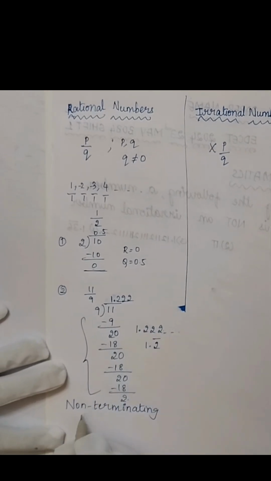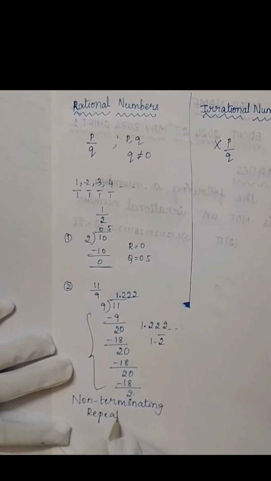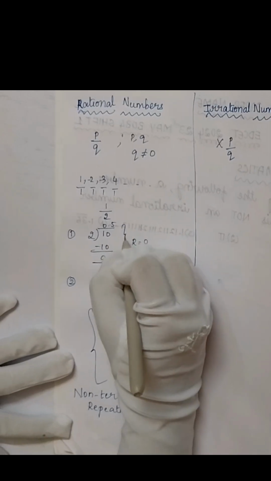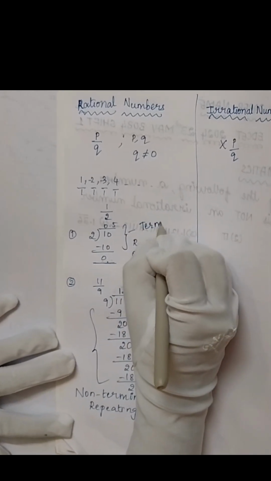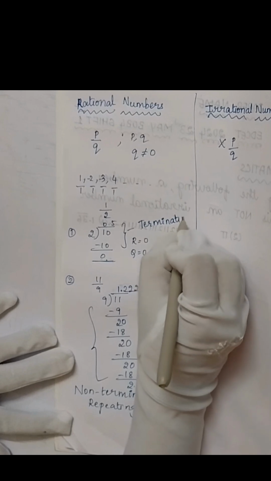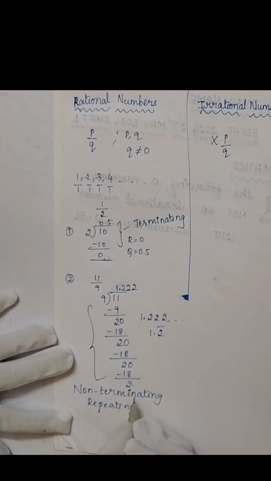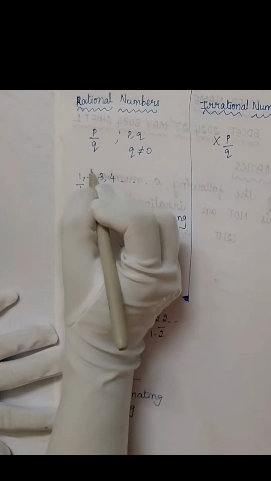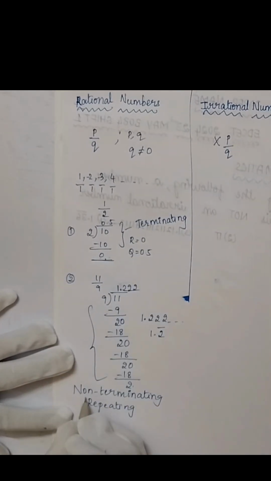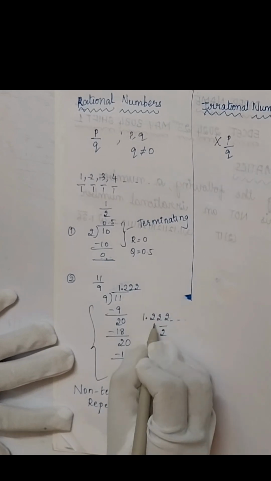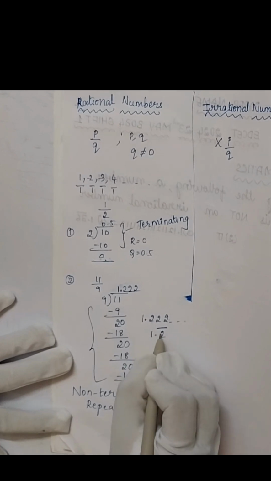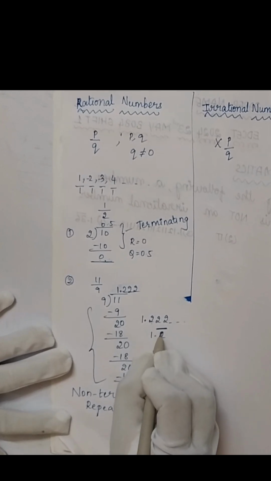And is it repeating? Yes, it's repeating. So it's non-terminating and repeating. Whereas in the first case, you can see, is it terminating? Yes, it has terminated. So we can say this as terminating. These decimals are terminating and these decimals are non-terminating. After the decimal point, the number is not terminated, whereas here it's terminated. So the rational numbers are terminating and non-terminating but repeating. You can find here that 2 has been repeated. So we are keeping a bar here which indicates that 2 is repeated and only 2 is repeated.